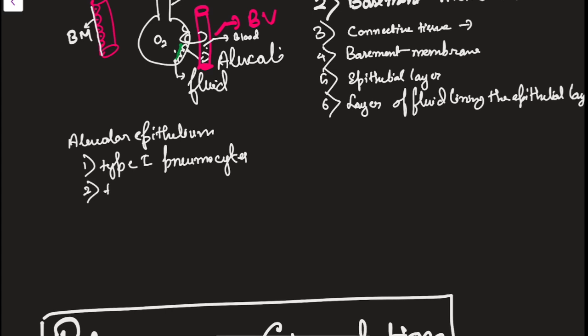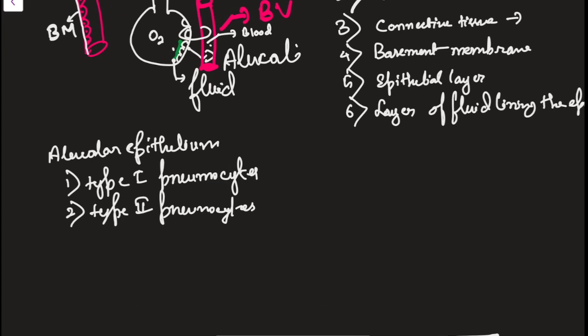Another is type 2 pneumocytes. Type 1 pneumocytes are very large, flat cells, and they are mainly present in the alveolar epithelium. These are flat and large cells. Number 2, that is the type 2 pneumocytes.